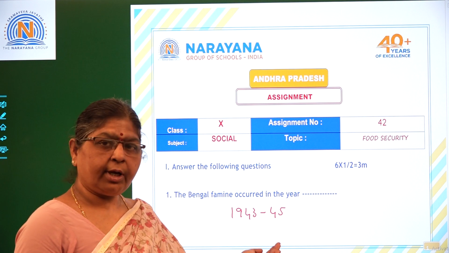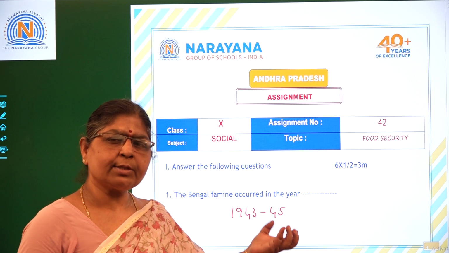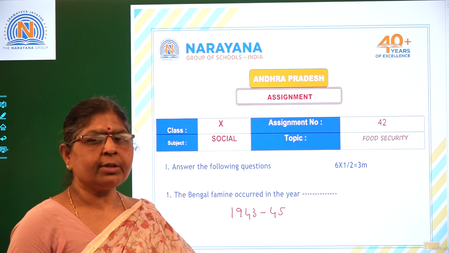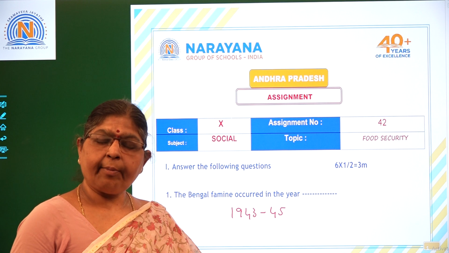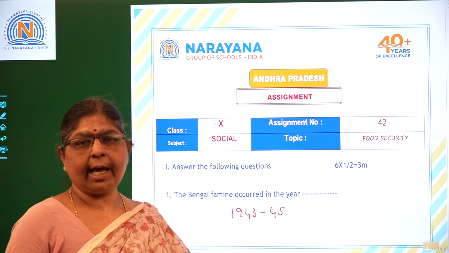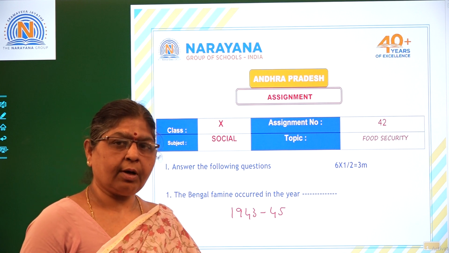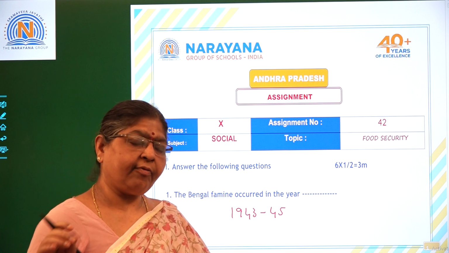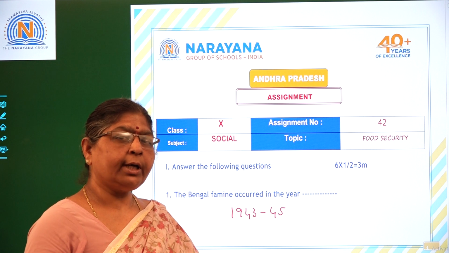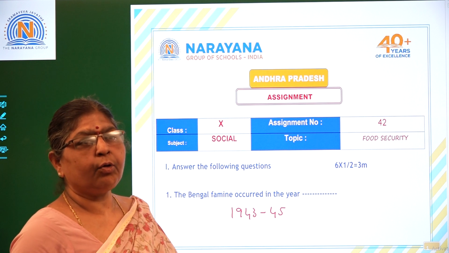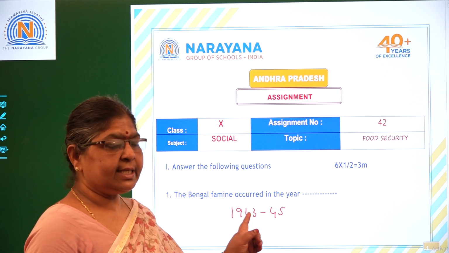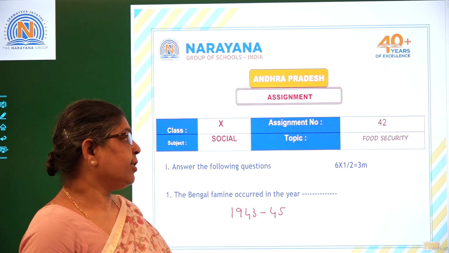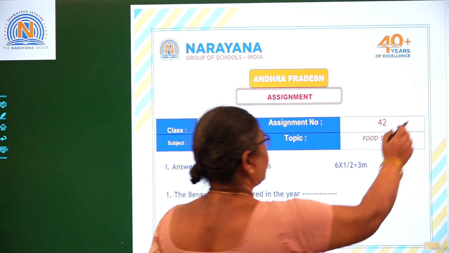Why this food security? Why does the government have to think about food for all? Because due to these famines, if many lakhs of the people die, then what is the function of the government? The function of the government is to take care and look after the welfare of the people. So food security is definitely related to the prevention of these famines.